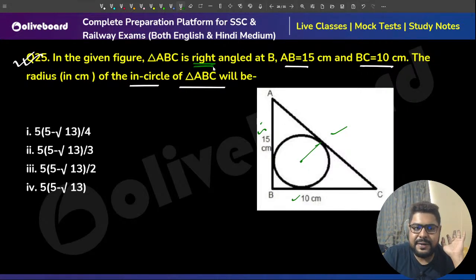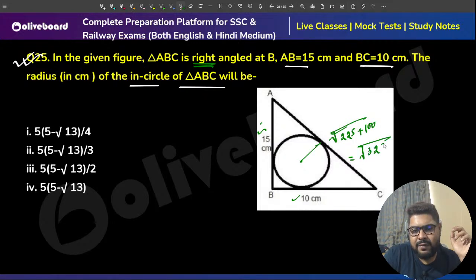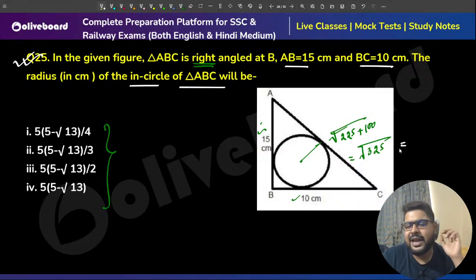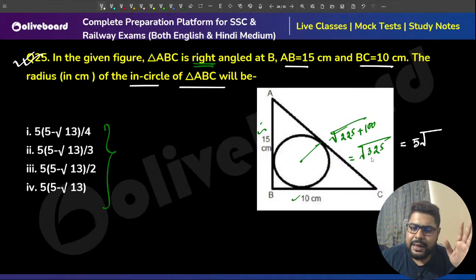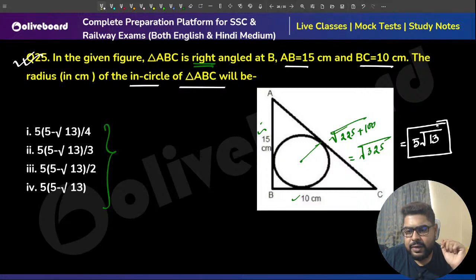This is given. Now first we need to figure this out: 15 square plus 10 square. 15 square is 225 plus 10 square is 100. Root over 325. Now looking at the options, I might need to calculate. If I take 25 common, 5 will go outside, and 13 is this.